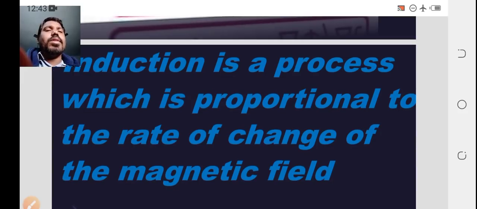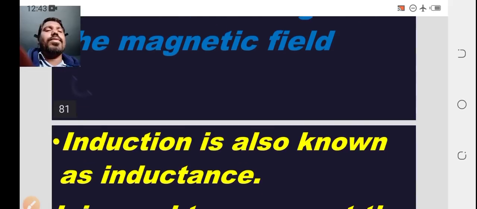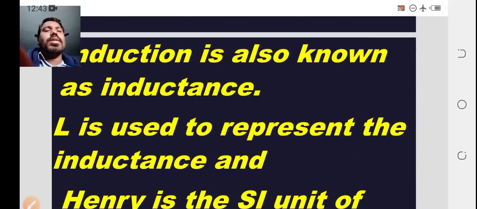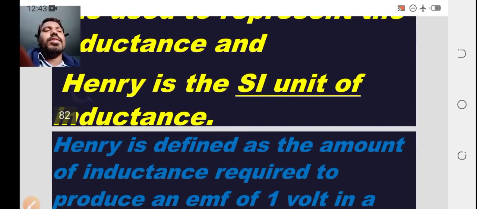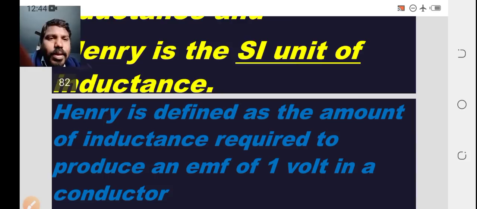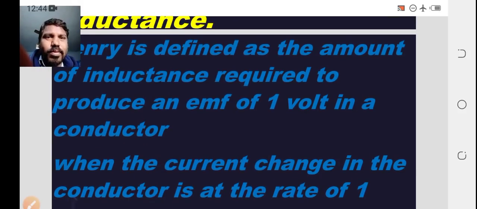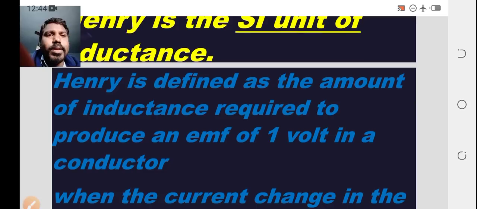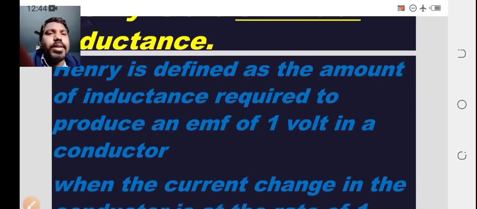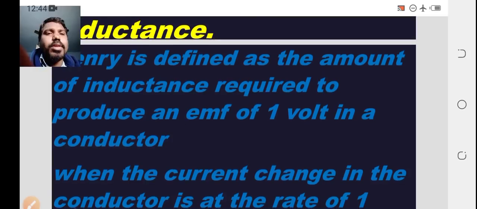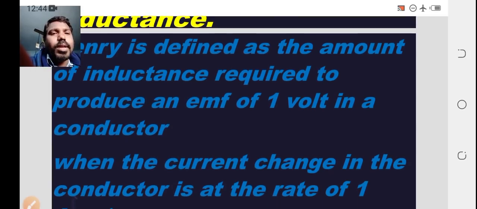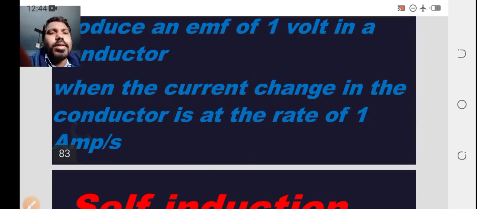Induction is a process which is proportional to the rate of change of the magnetic field. Induction is also known as inductance, where L is used to represent the inductance and Henry is the unit of inductance in the SI system. Henry is defined as the amount of inductance required to produce an EMF of 1 volt in a conductor when the current change in the conductor is at a rate of 1 ampere per second. We have no time, that is the reason I am moving quickly.